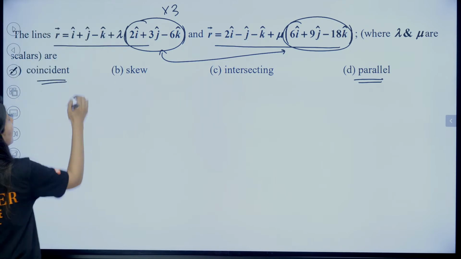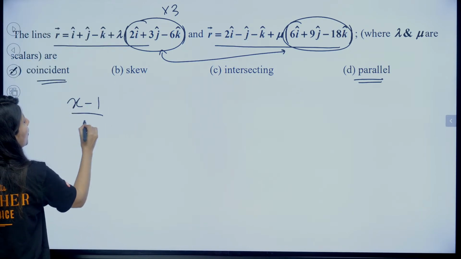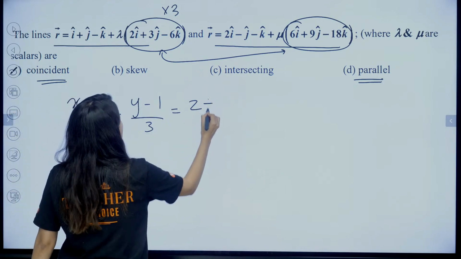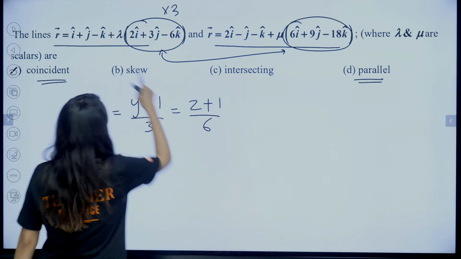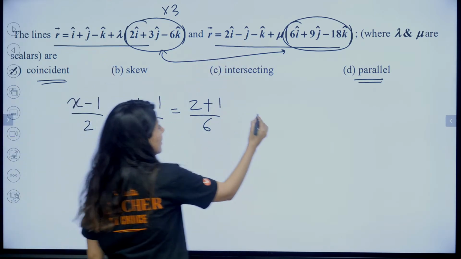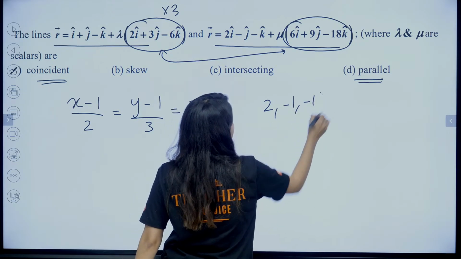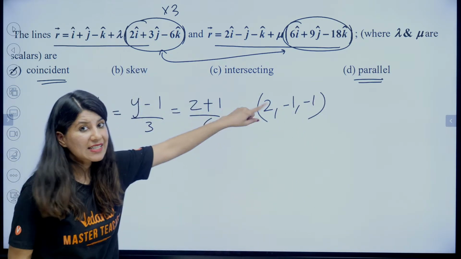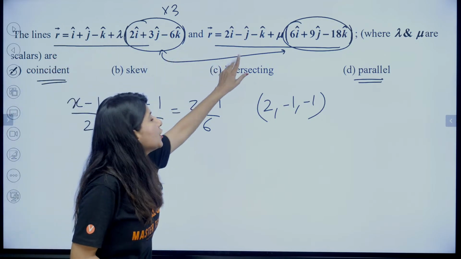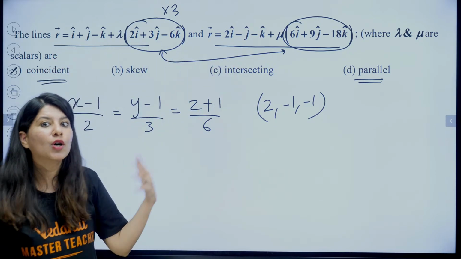Let's write first in Cartesian form: (x minus 1) upon 2, (y minus 1) upon 3, and (z plus 1) upon 6. This is the equation of this line. Now the point is (2, minus 1, minus 1). Both lines have the same direction. The question is whether this point and this point belong to the same line or not.